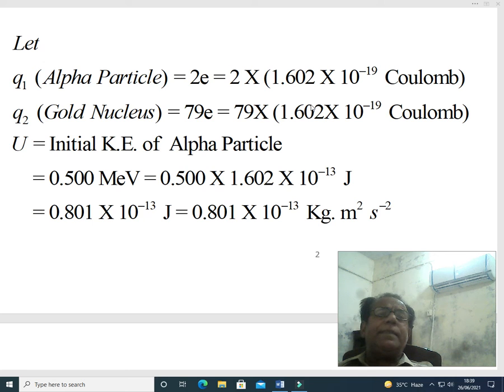This is the initial kinetic energy of the alpha particle, which was given in million electron volt, and we have converted it into joule.